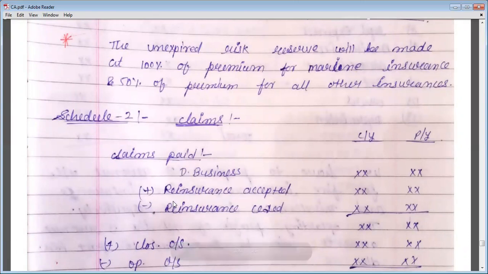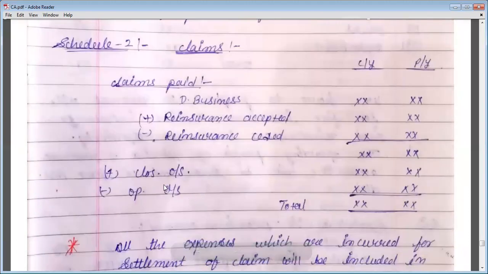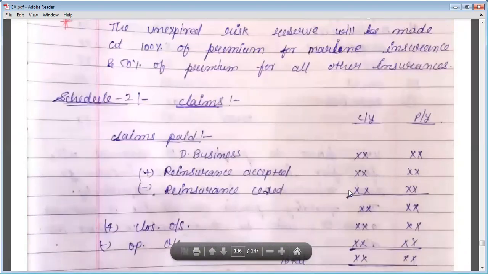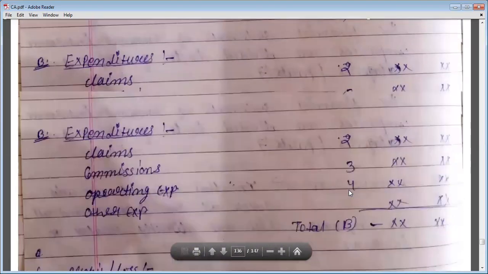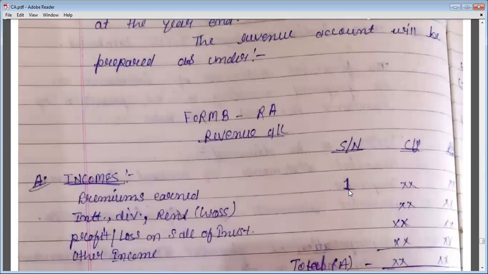Then you will add reinsurance accepted. Then you will less reinsurance ceded. Then you will add closing outstanding claims. Then you will less opening outstanding claims. So the resultant amount will be the claims amount. Okay, that claims amount you will write in the revenue account under schedule number 2.